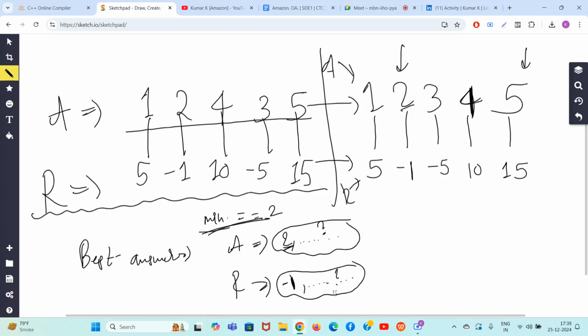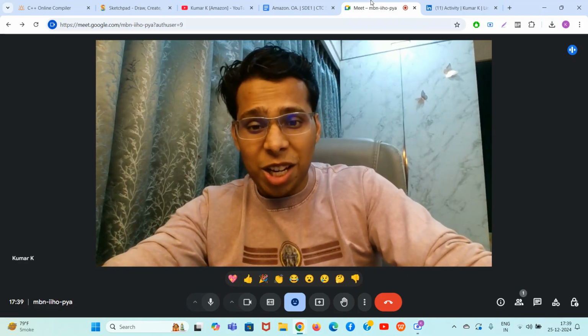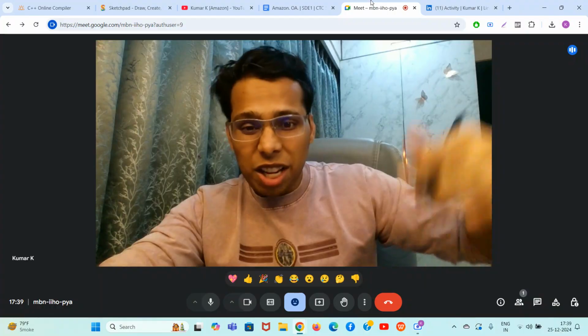2 will come there for sure, and minus 1 will come there for sure. But now, which elements are you allowed to select? You can select any elements from 3, 4, 5 to maximize your answer. So guys, if your minimum is fixed at 2, you can now select any elements greater than 2, because anyway the minimum will be 2.